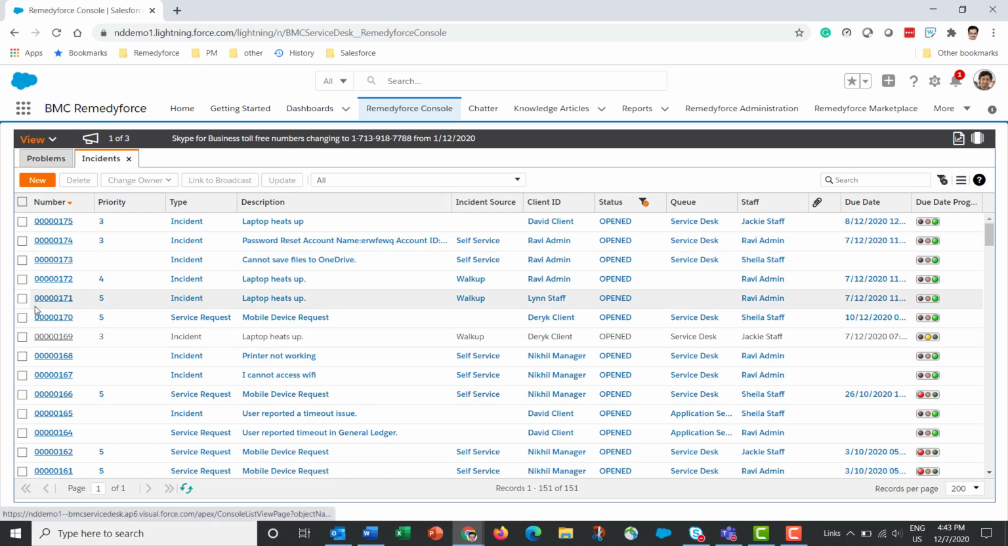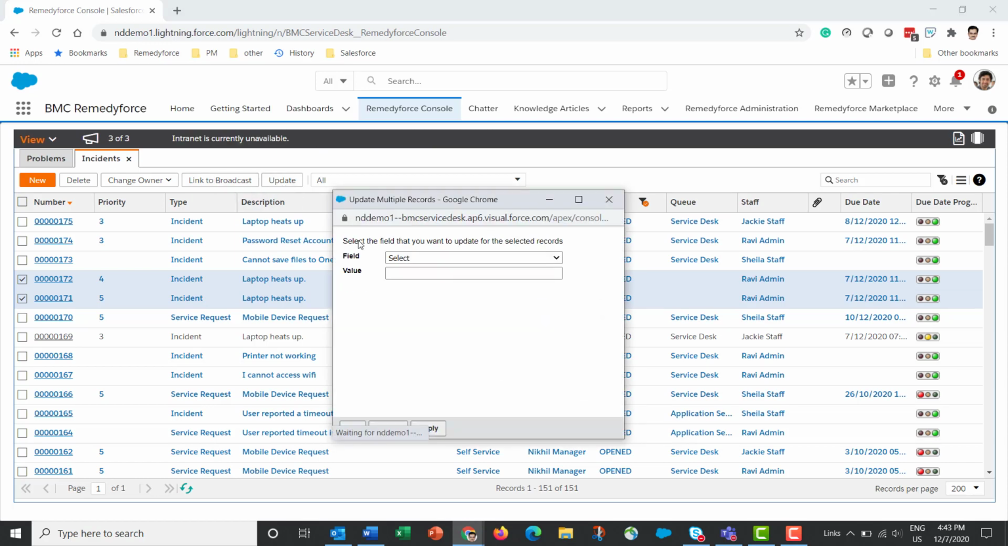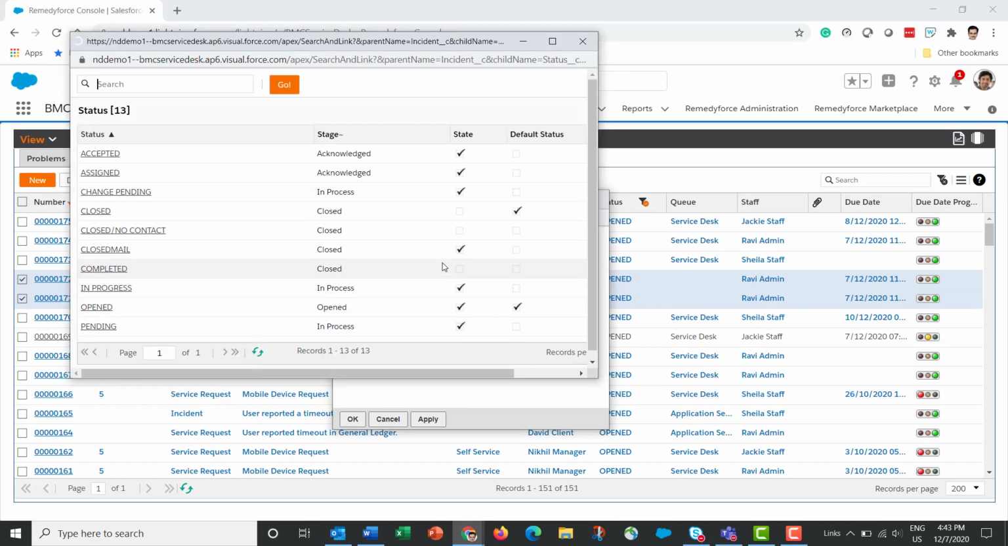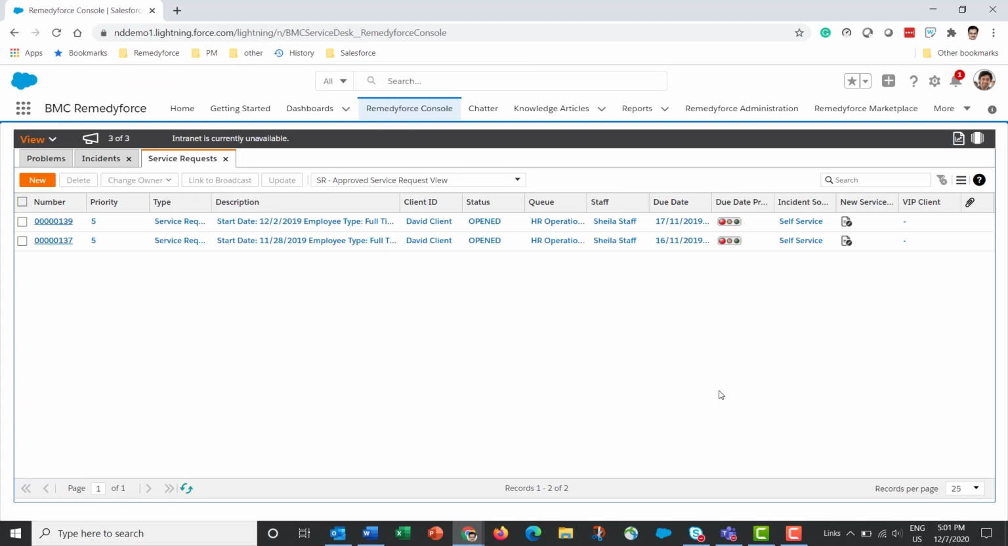From the console, I can select multiple records and perform a common action on all of them, such as changing the owner. I can assign these records to me, or I can assign to others. When I assign to others, I can choose the queue and the staff. I can link the selected records to a broadcast, or I can update a field on all of them. So for example, if I want to update the status of both of these selected records, I can update it right from here. So far we looked at incidents.